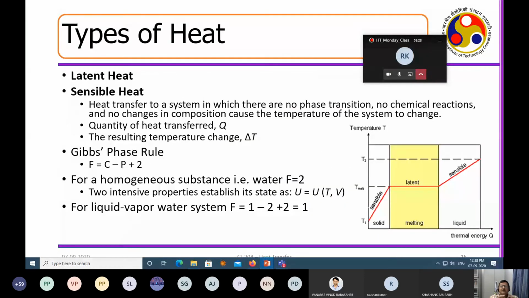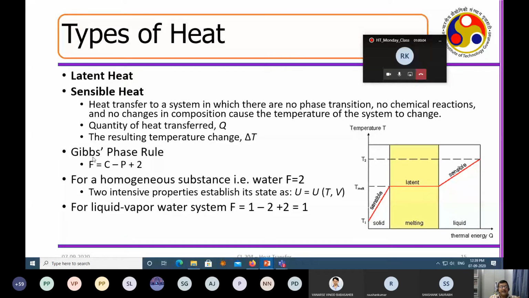Right now, in these sorts of situations, the most important thing is to decide how many parameters you will require in order to define the problem very clearly. And that comes from the Gibbs phase rule, which says that F is the number of parameters that you require, C is the number of components, say sodium chloride and water, salt water. These are the two components in a salt water situation. Phases: two phases, as we discussed last class, oil and water phase. So these are the two phases with definite phase boundaries, plus 2.